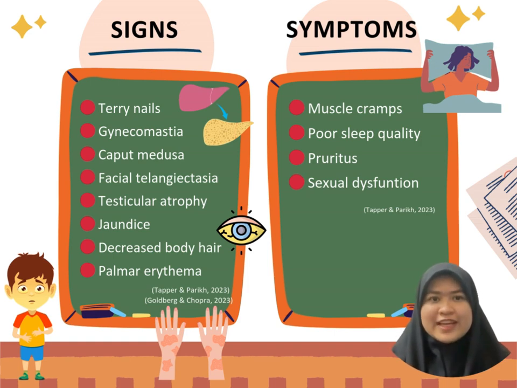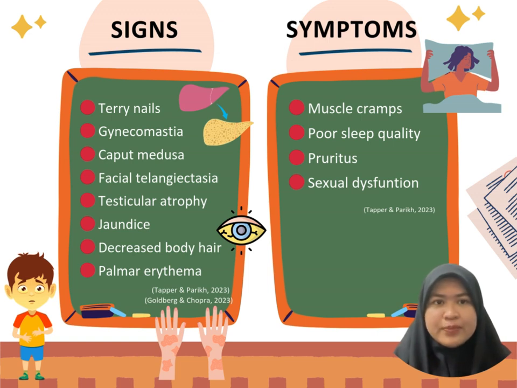Now let's move on to the signs and symptoms of liver cirrhosis. Liver cirrhosis manifests with several signs that are critical for diagnosis. Terry's nails are a common finding marked by pale or white nail beds with a distinct pink band near the tips. Palmar erythema is the reddening of the palms. It's caused by the altered estrogen metabolism.